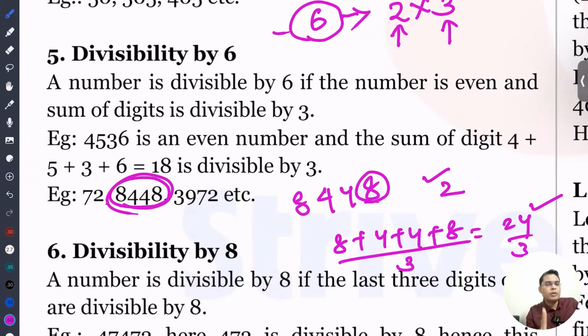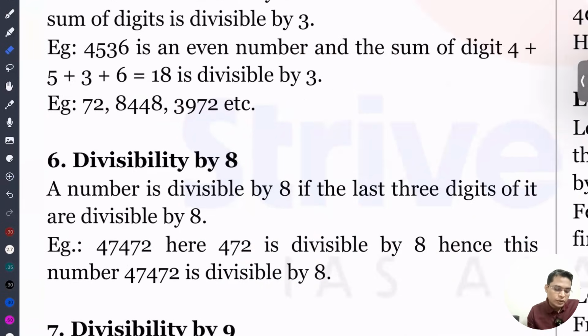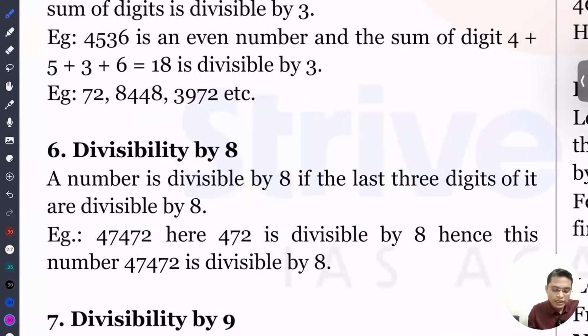If a number is divisible by 2 and 3, then the entire number is divisible by 6. Okay, let's move ahead. So next is about the number to be divisible by 8. In case of 4 we are taking the last two digits, but in case of 8 we'll take the last three digits. If the last three digits are divisible by 8, then the entire number is divisible by 8.